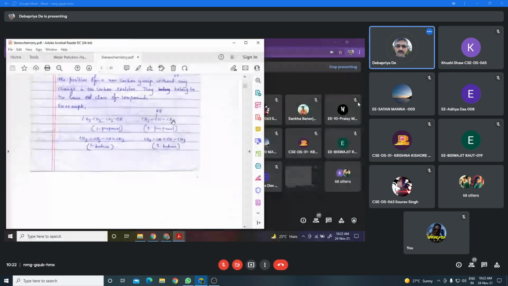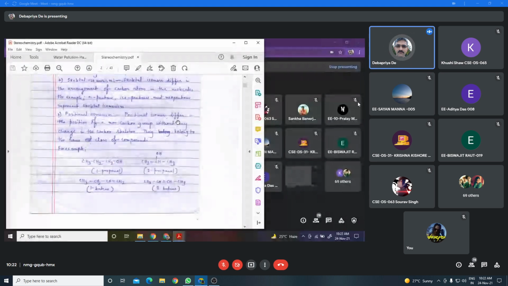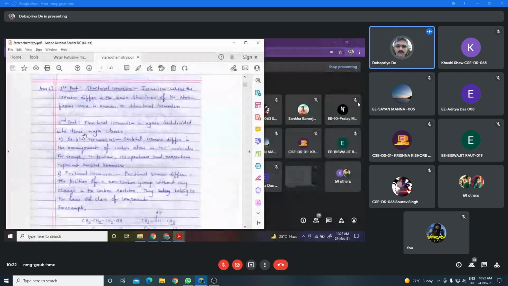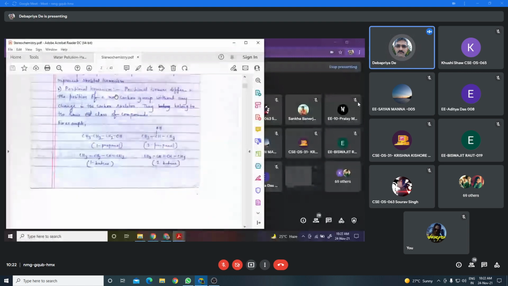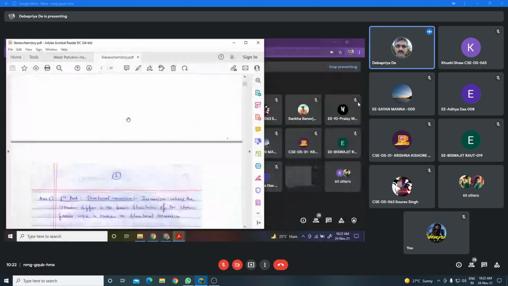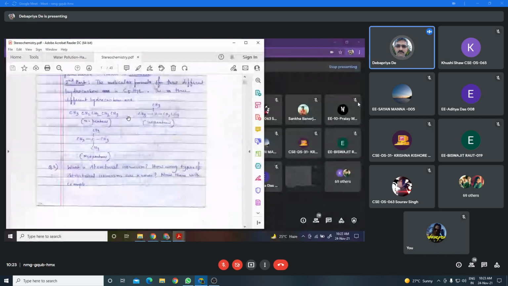They are called structural isomerism. And structural isomerism is mainly classified into two different types. First one is skeletal isomerism and second one is positional isomerism. Skeletal isomerism means they differ in the arrangement of carbon atoms in the molecule.